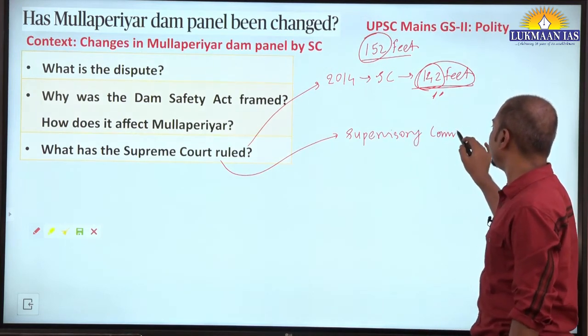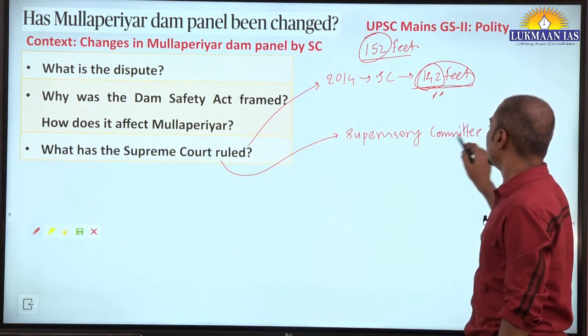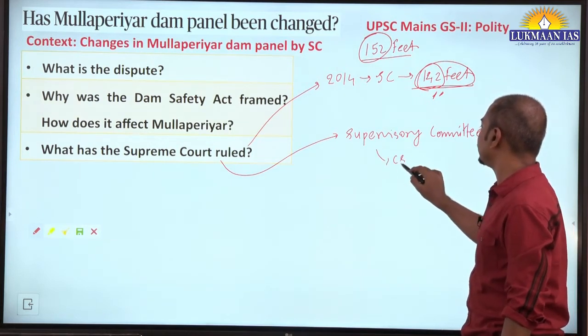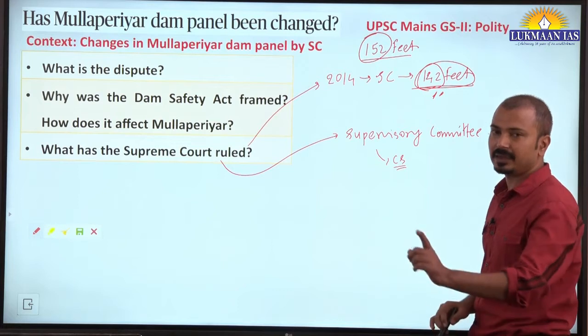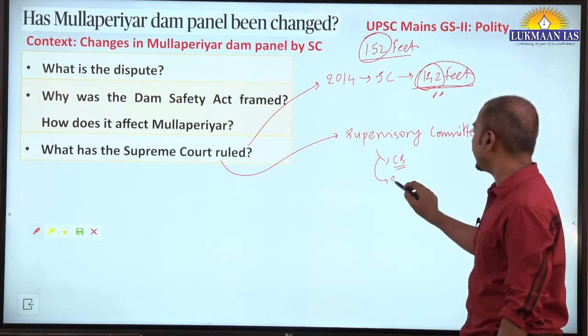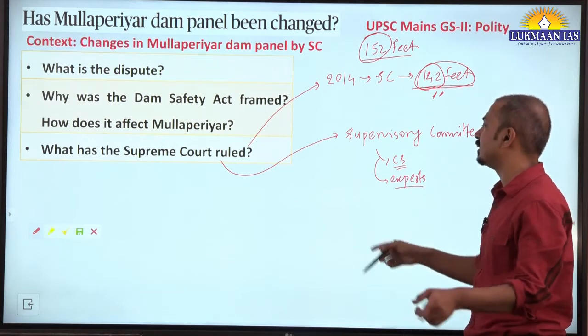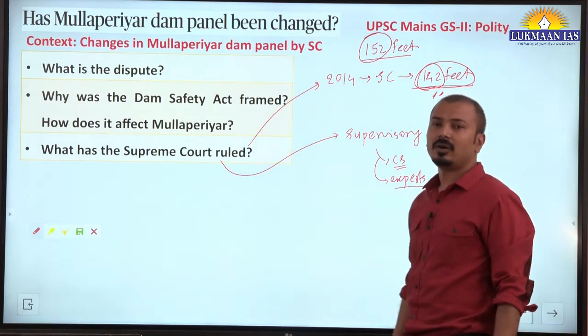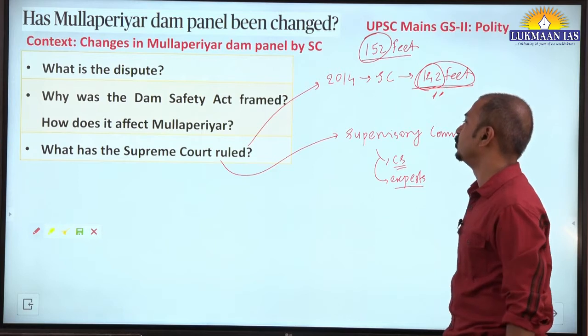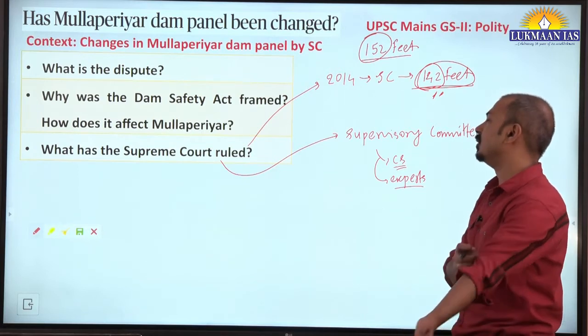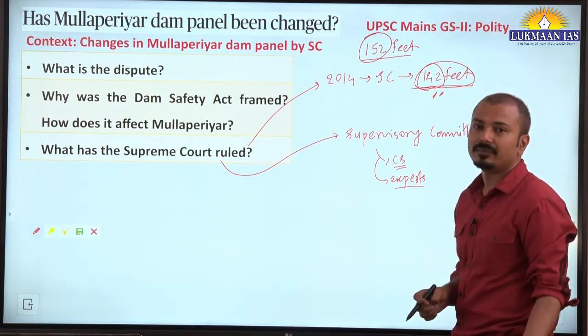Now, recently the Supreme Court has ruled that the supervisory committee has been reconstituted, and here the chief secretaries of each state, Kerala and Tamil Nadu, along with experts nominated by both states, will together decide on all the pending issues on the dam safety. It will also relook into the safety of this dam.